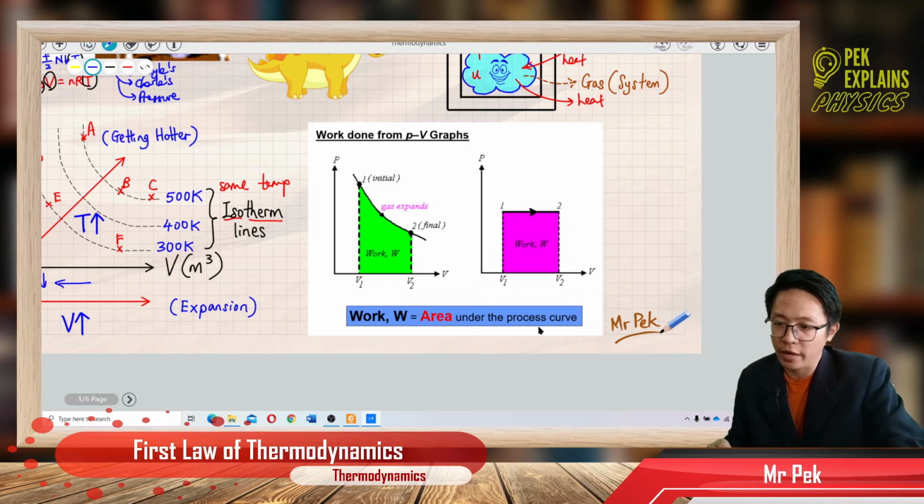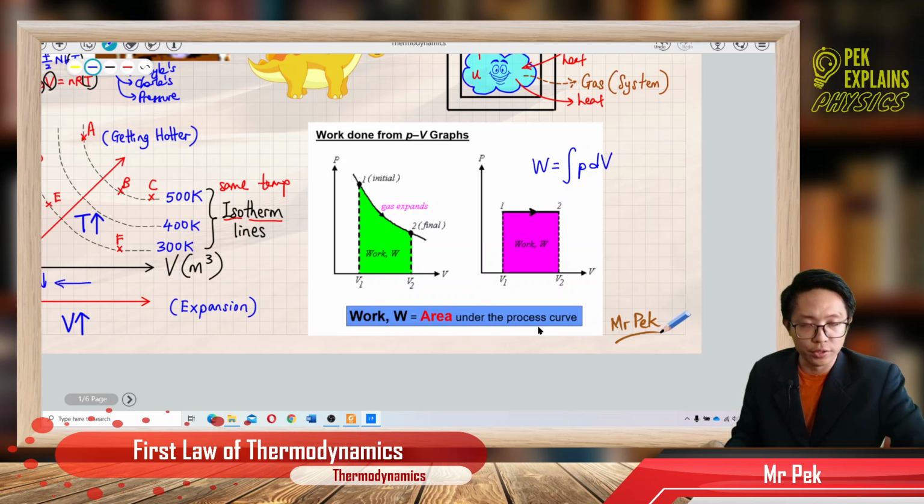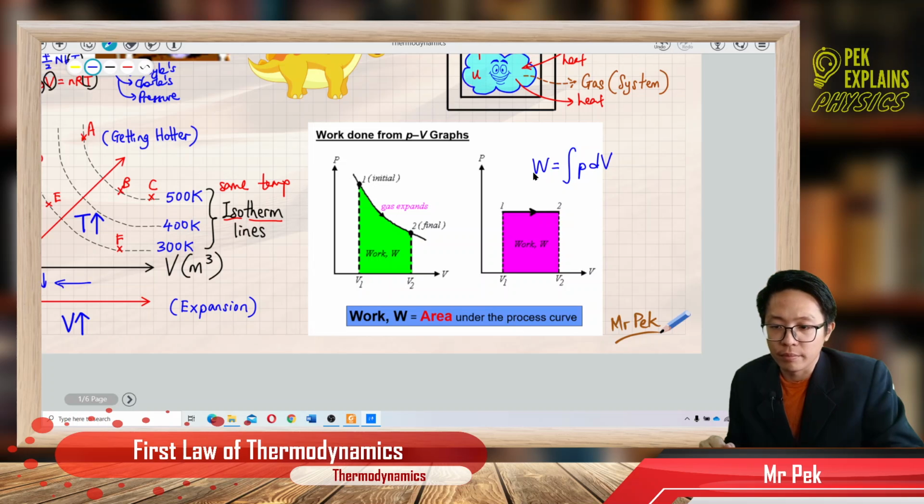Or we have one formula. How do we calculate the work done by the gas? It is the integration of pressure with respect to volume, from volume 1 to volume 2.